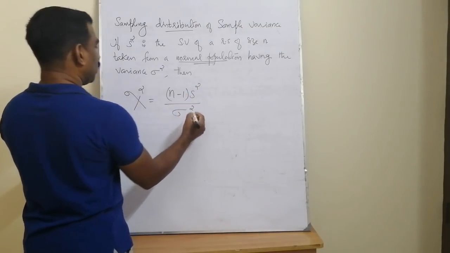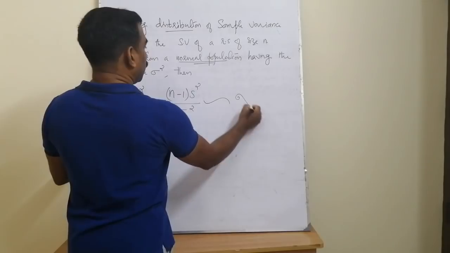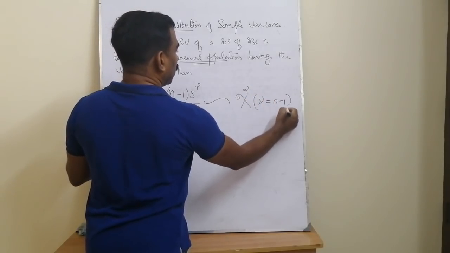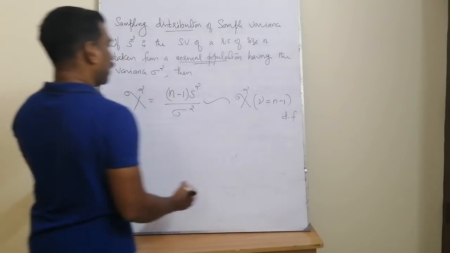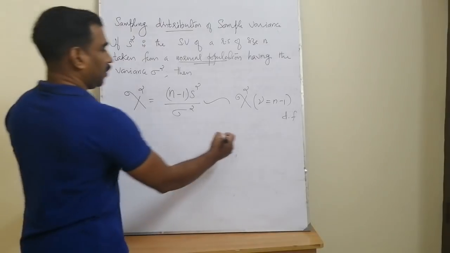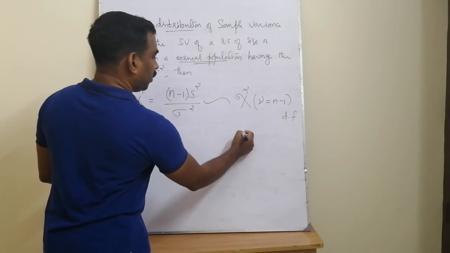N minus 1 s square by sigma square follows chi square distribution with nu equal to n minus 1 degrees of freedom.